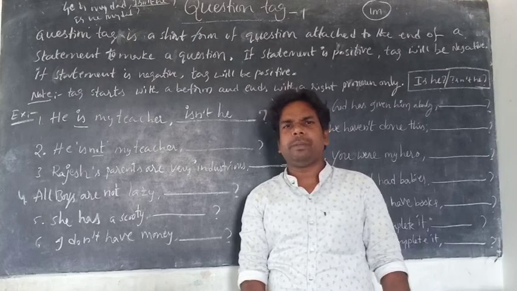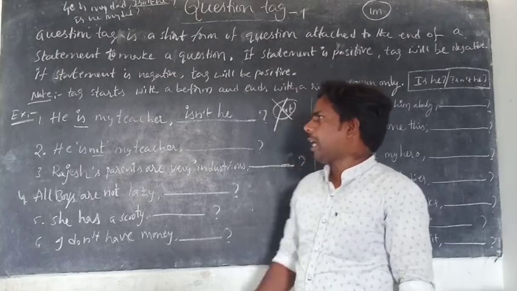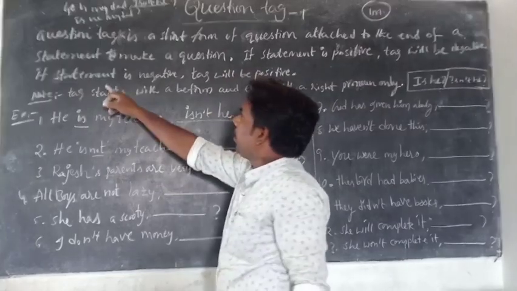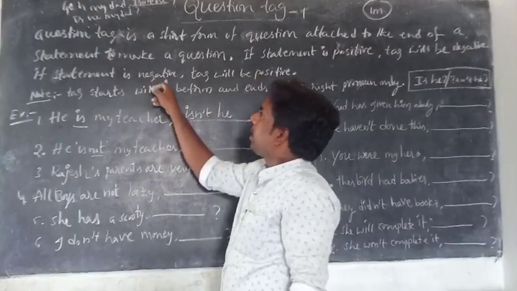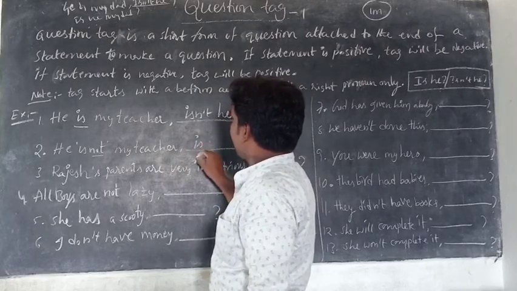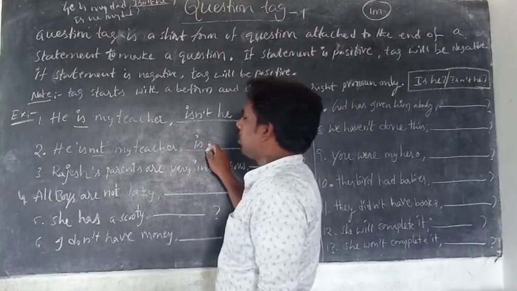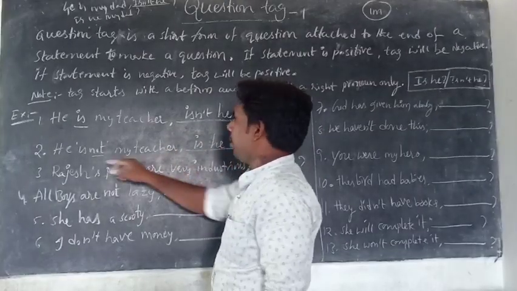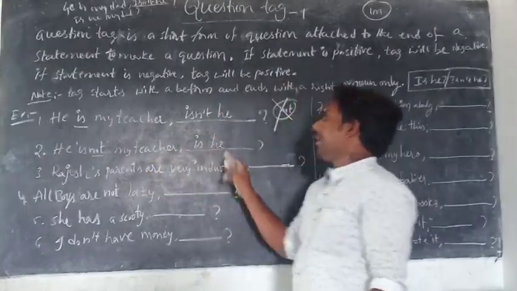So these are all called be forms. The tag starts with the be form. It is negative, so the tag will be positive. Statement is negative, tag will be positive. So there is no need to write not, because it is negative. The only pronoun is he.